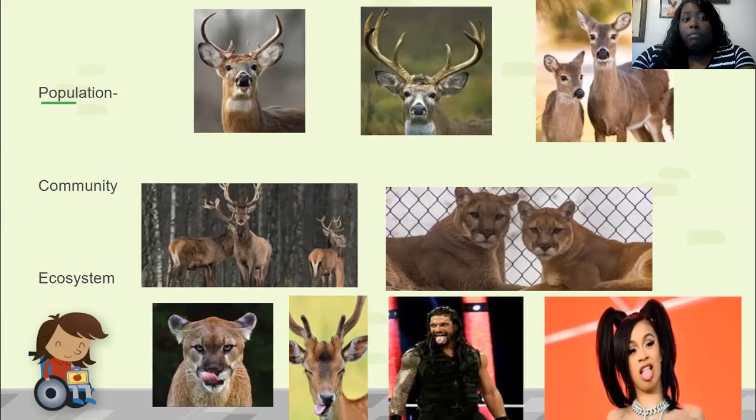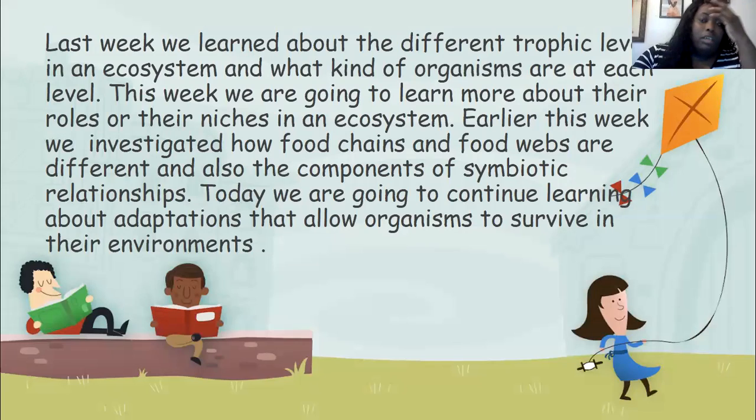Anytime you have more than two populations, it's a community, and then a collection of populations and all of the non-living things that the communities interact with is an ecosystem. Last week we learned about the different trophic levels in an ecosystem and what kind of organisms are at each level. This week, we're going to still learn more about their roles and their niches in an ecosystem.